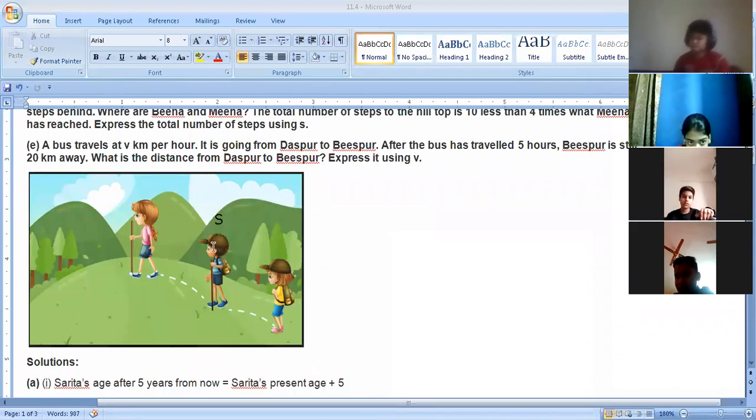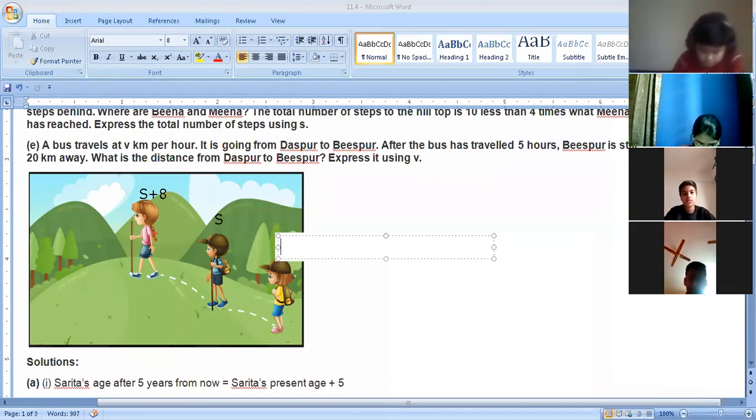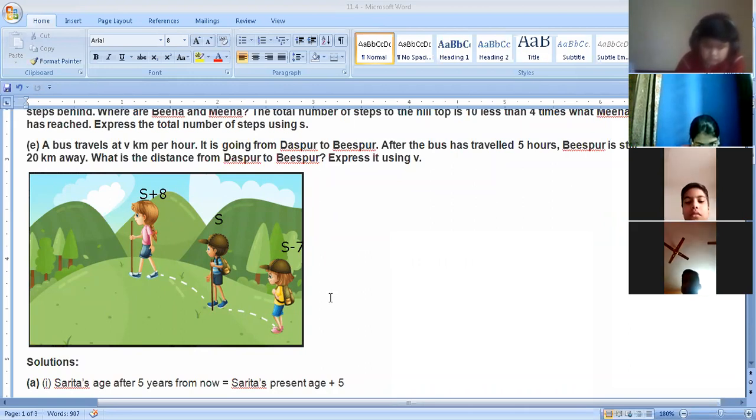She's at S. Now Beena is 8 steps ahead, it's given in the question. So she is at S plus 8. Now they are saying that Leena is 7 steps behind, so Leena is at S minus 7. This much you have understood? So their positions are finalized: S, S plus 8 and S minus 7.